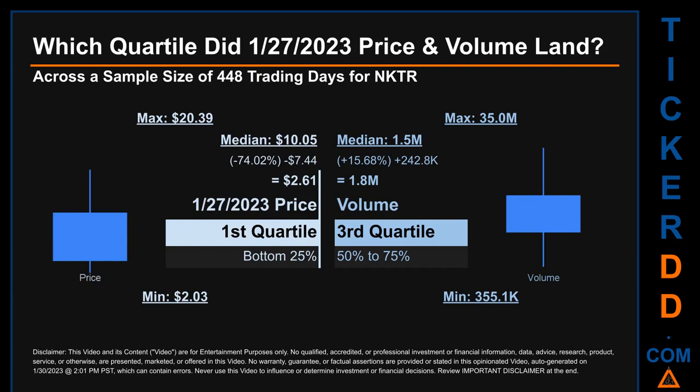Descriptively, NKTR has a median price of $10.05. Therefore, January 27, 2023 price was lower from that middle marker by 74.02%. The day's volume of 1.8 million was more than the median by 15.68%.